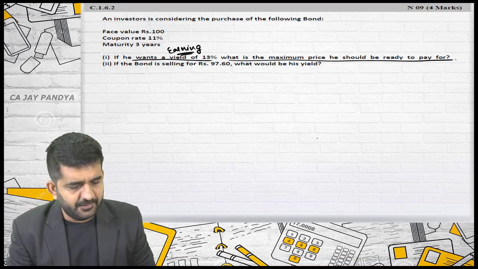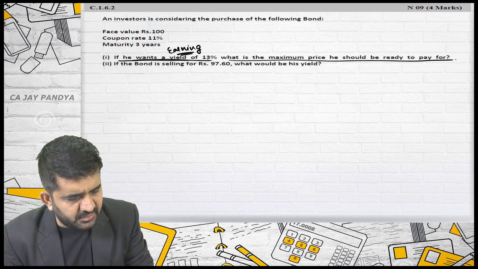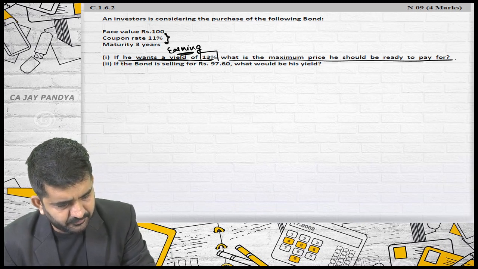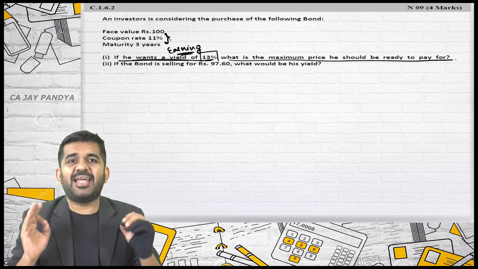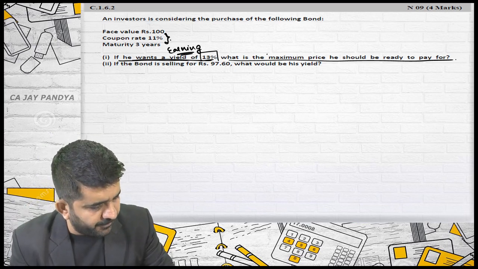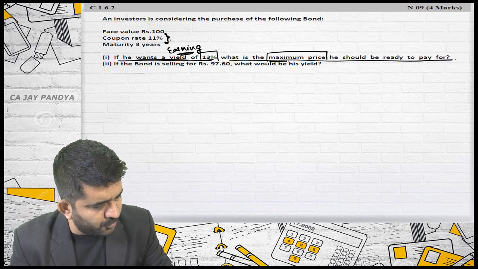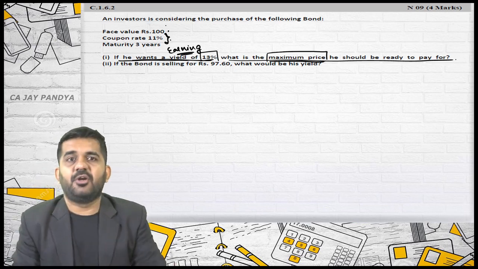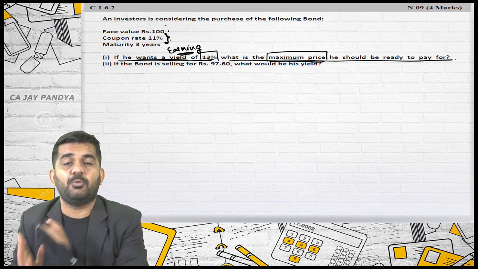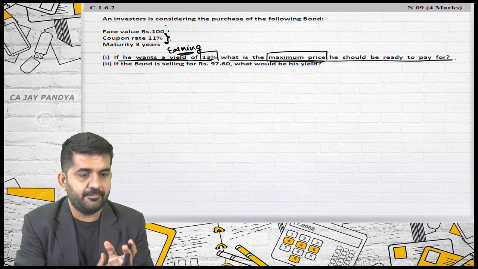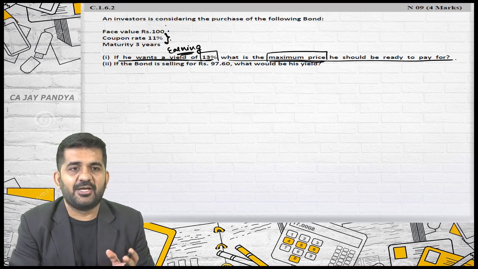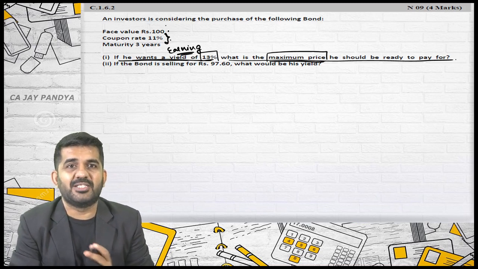First tell me, if he wants a 13% rate of return, will the price he is ready to pay be less than 100 or more than 100? I don't want the exact answer, I just want to know whether it will be less than 100 or more than 100. Less than 100. So all of you who have given the answer are correct.